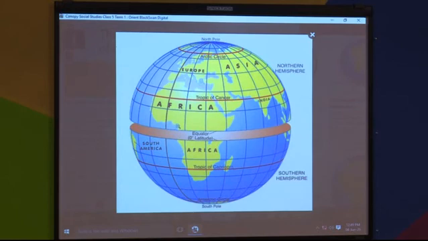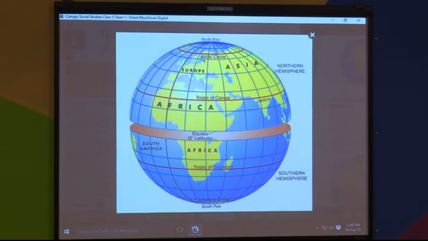Okay. Then there are circles around the globe. These lines parallel to the equator, that is these horizontal lines, they are called latitudes. Very good. They are called latitudes.